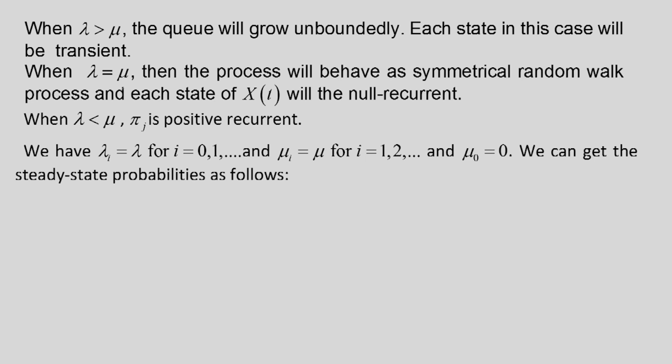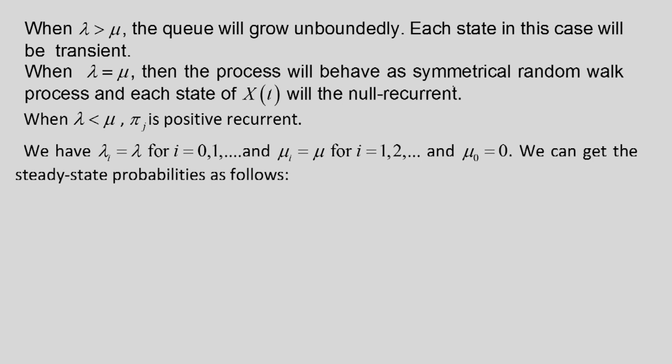When lambda is equal to mu, that is a special case, the process will behave as a symmetrical random walk. That means there will be a single birth with the same probability as a single death, that is lambda is equal to mu.